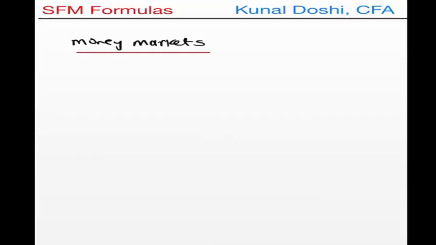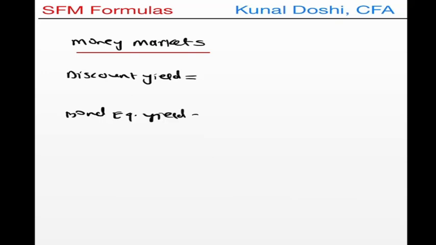Now we are dealing with the formulas on money market, which is especially for the old course. So the first formula is discount yield, and the second formula is bond equivalent yield. There's a minor difference in both cases. Discount yield is face value minus the price divided by the face value into 100, and since we have to annualize, you can do 365 over t. T is the duration of the money market instrument.